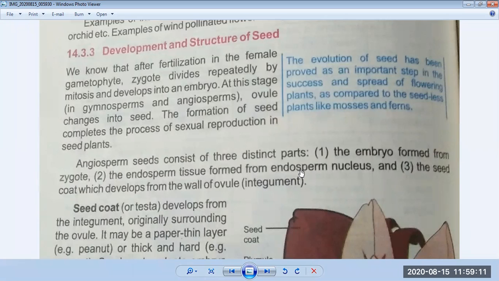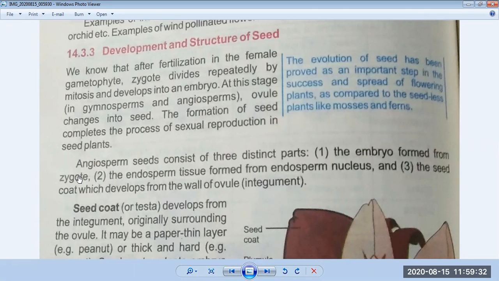I was telling you about the embryo development from the zygote. We have discussed that two sperms, two pollens, enter the ovule.